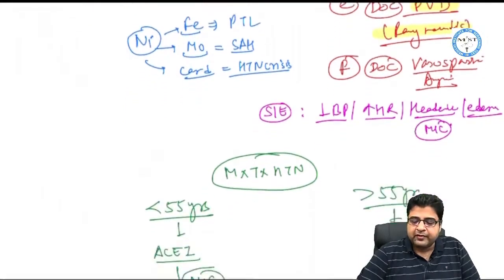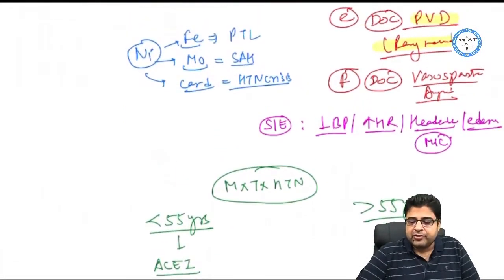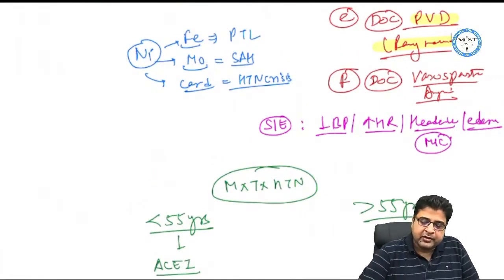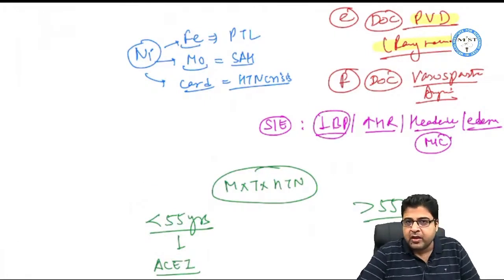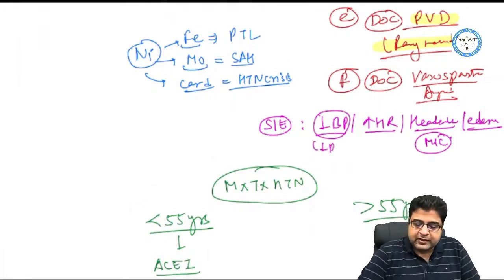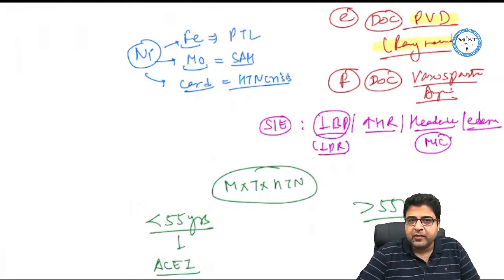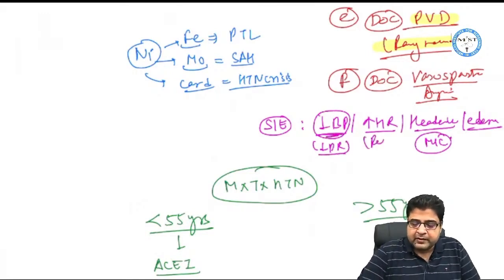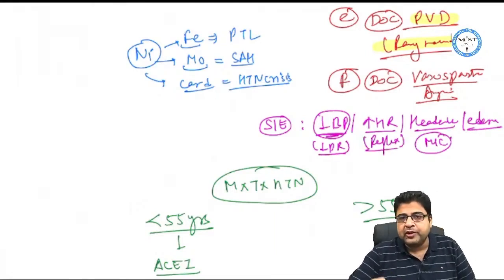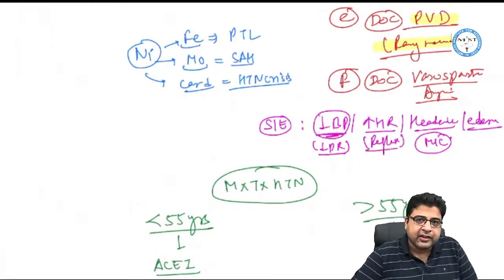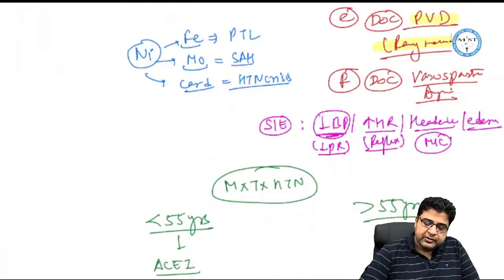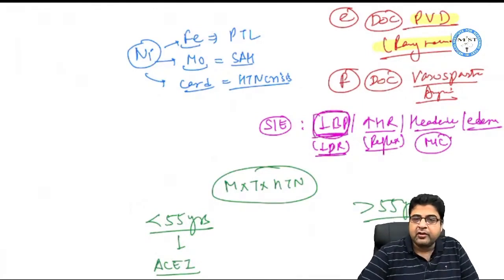Now, if we talk about side effects of these medicines, the calcium channel blockers which are dipines are very strong vasodilators, and due to that reason, the medicines can cause hypotension. Whenever the peripheral resistance is reduced as a result of vasodilation, the BP will fall, but as a result of that, the body will try to stimulate the heart. We call it reflex tachycardia. So the medicines will reduce the peripheral resistance, so BP will fall, and as a result of that, the patient will develop